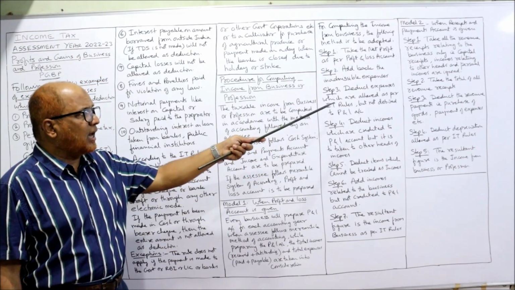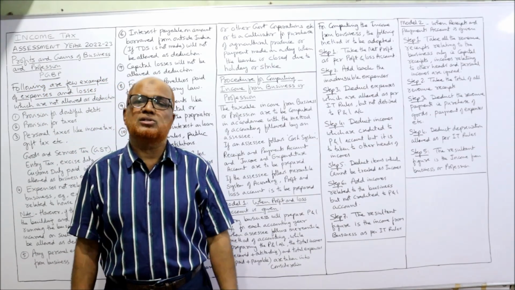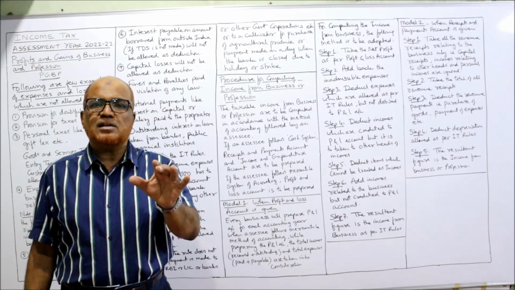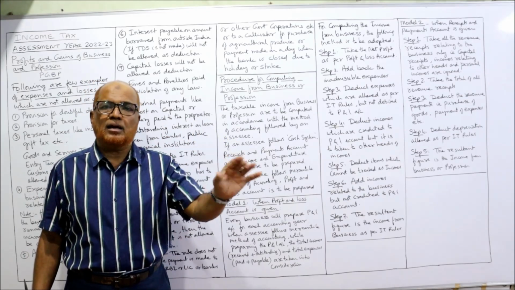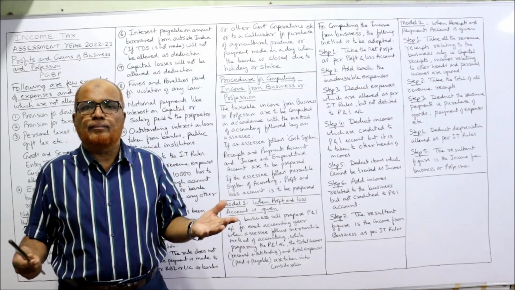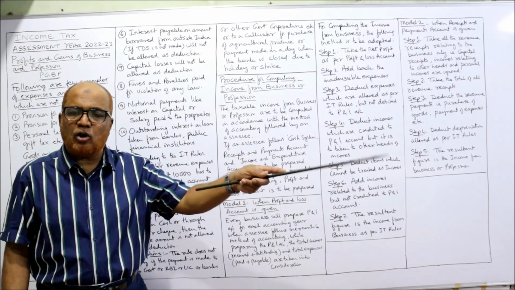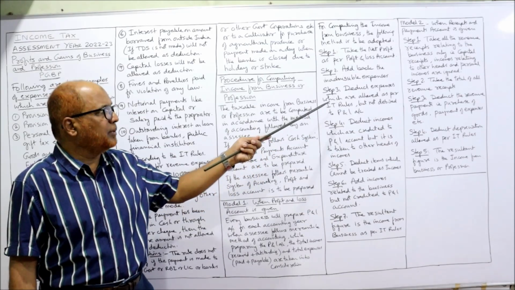Step 3. Deduct expenses which are allowed as per IT rules but not debited to profit and loss account. Some expenses are there which are allowed by the Income Tax Act, but in the profit and loss account they were not there. So now we deduct. So deduct those expenses which are allowed by IT rules but not debited to P&L account.